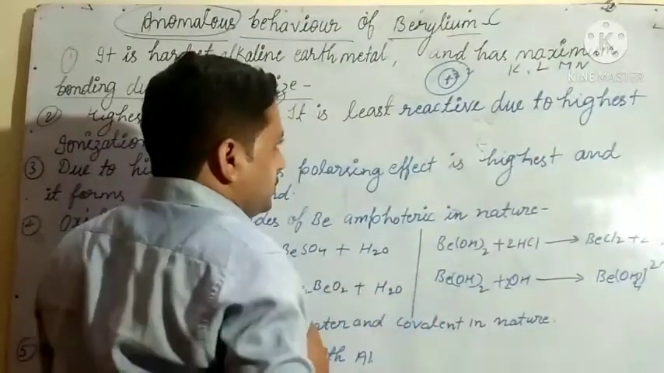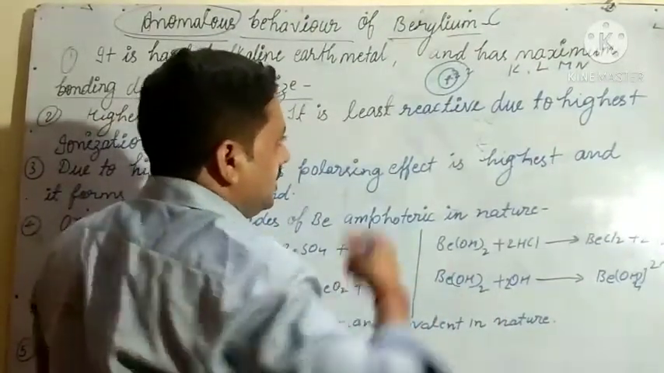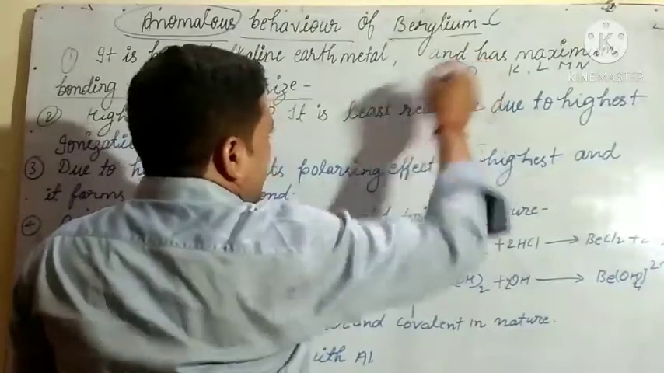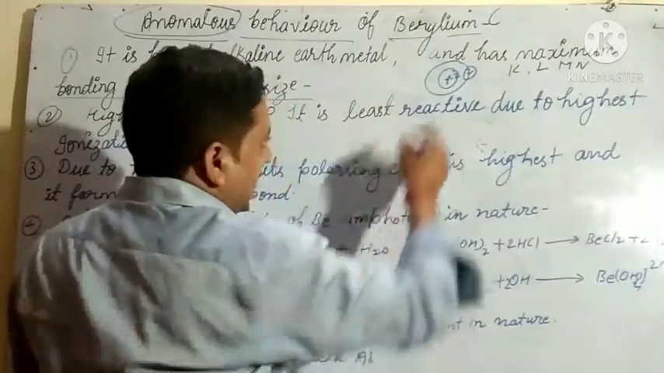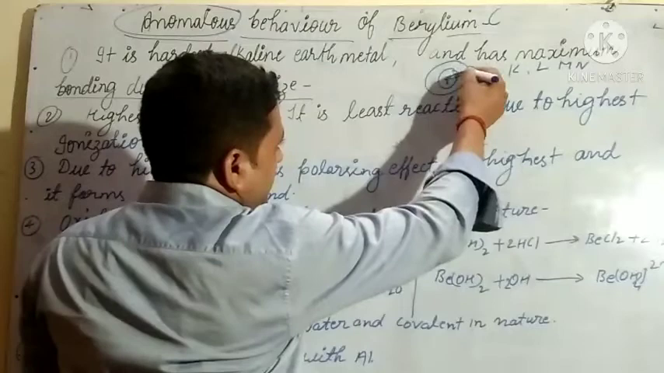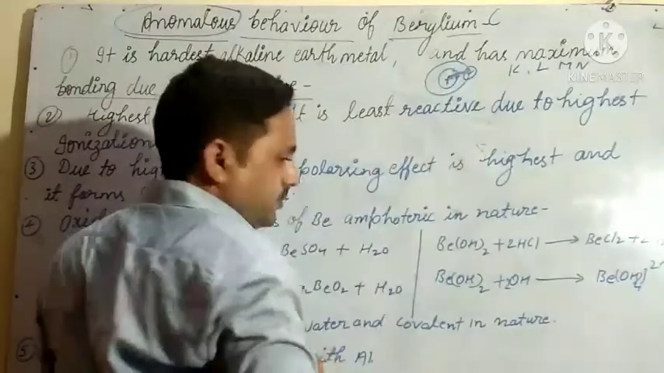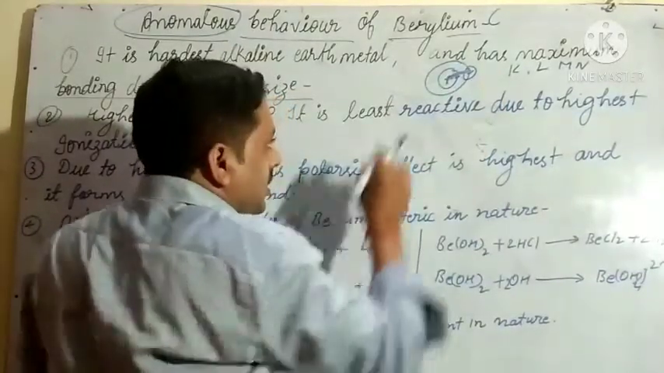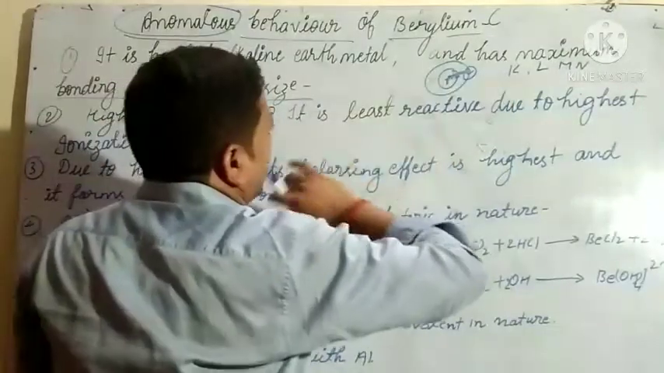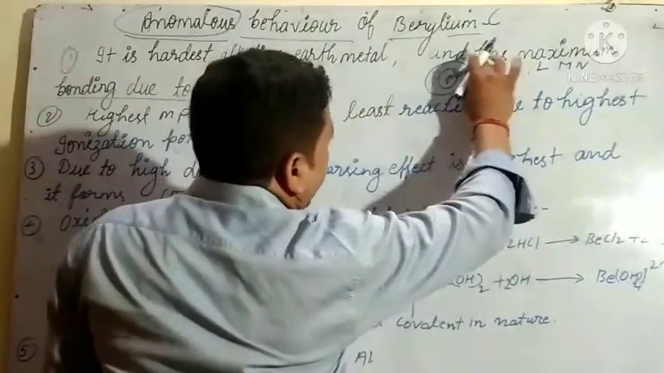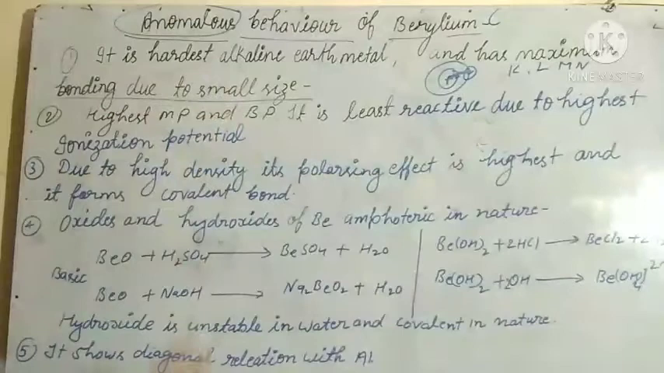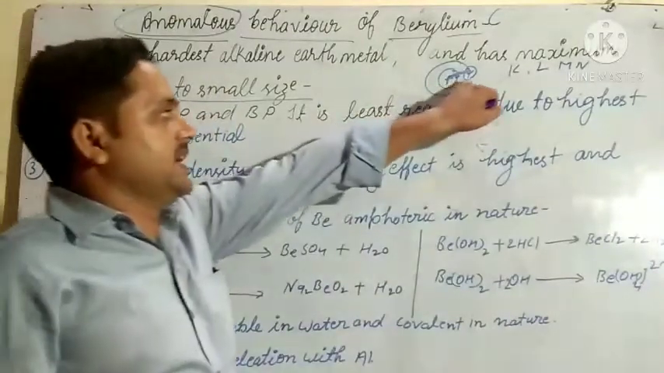So what we have seen is that in the outermost shell there are 2 electrons, and that shell is closer to the nucleus. So there is strong bonding. It has maximum bonding due to small size. Due to smaller size, it has maximum bonding.